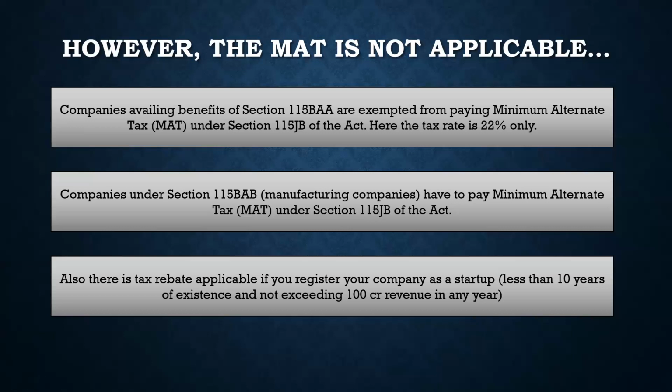Once again, I don't want to go into detail of this section or that section. Just remember that if you are able to register your company under, or justify that your company belongs to, this section, then your tax rate is 22% only. There is no minimum alternate tax. Like that, how the government has become chalak, that chalak thing is also removed, right? There are ways you can achieve that.